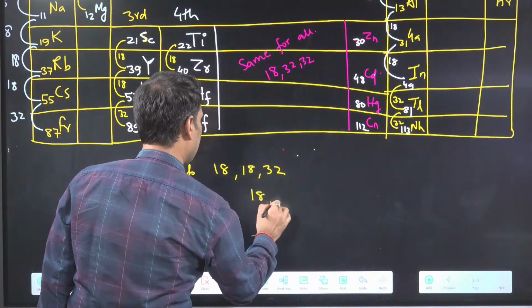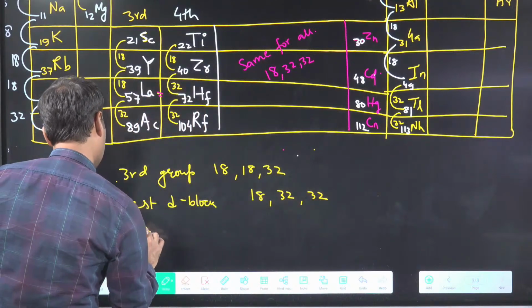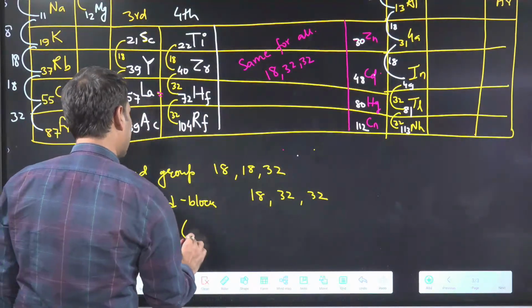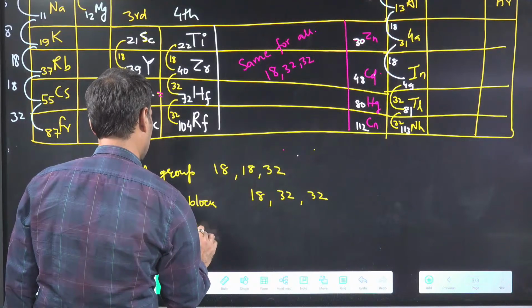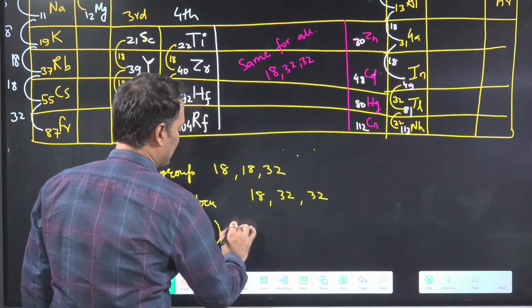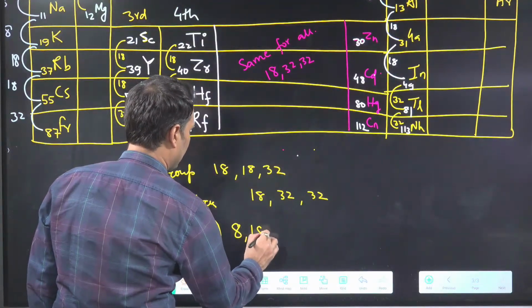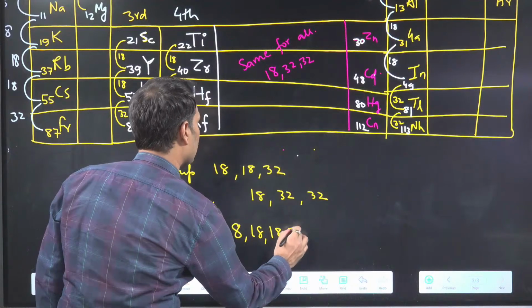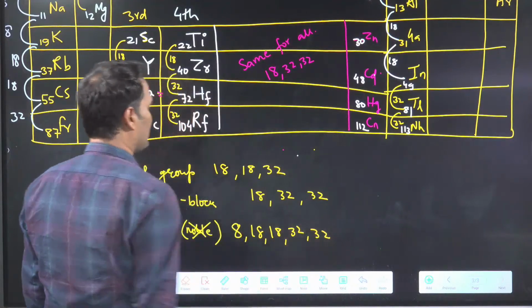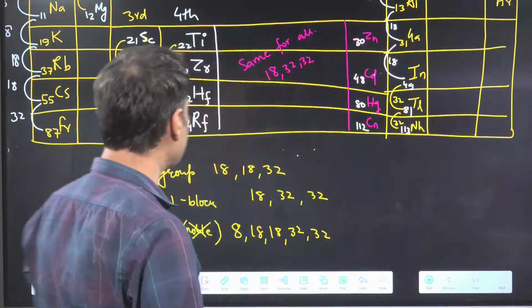And P block, except noble gas. Noble gas excluding. So you are having, leave first 2, 8. So you are having 8, 18, 18, 32, 32. Check this. Is this correct? That's it.